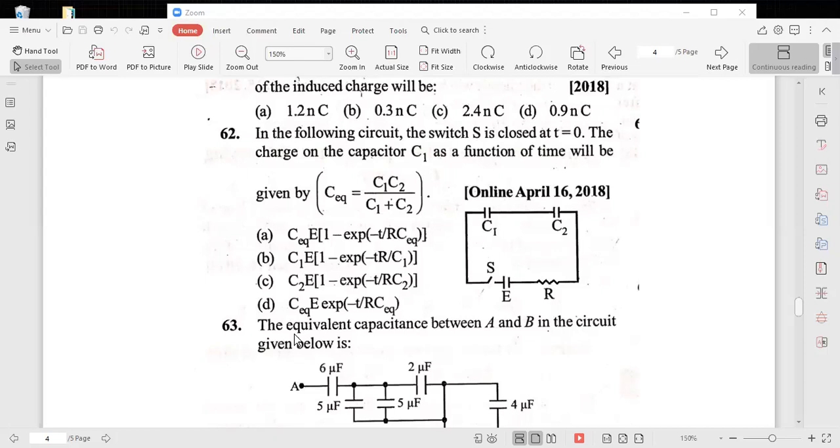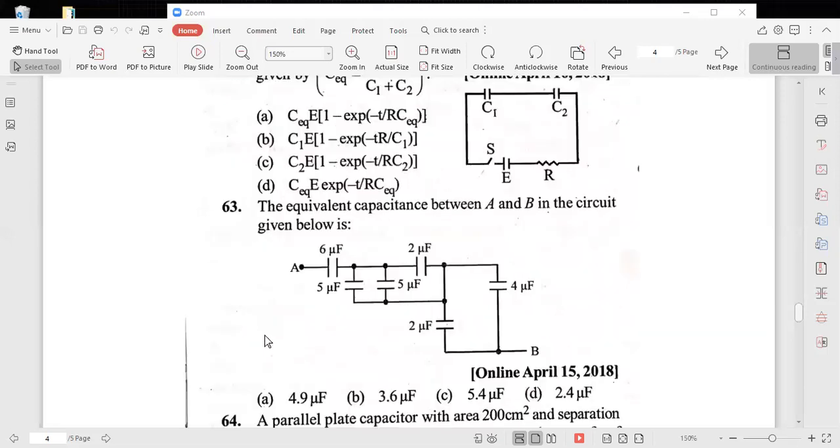When two capacitors are connected in series here, the effective capacitance is equal to C1 C2 by C1 plus C2. That's why the total charge at any instant of time Q is equal to Q naught, where Q naught means effective capacitance C equivalent into E, E means EMF of the cell, into 1 minus e to the power minus t by CR. R into C means R into the effective capacitance, C1 C2 by C1 plus C2. I think you can do. This is only an oral problem.